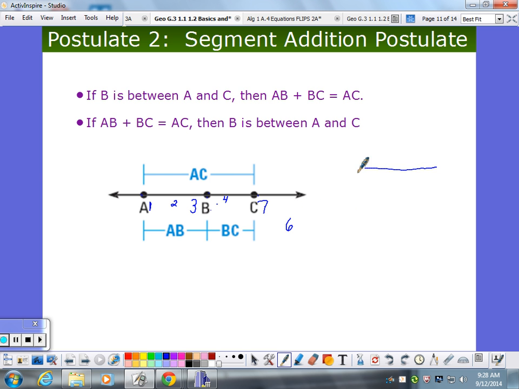So that just says, we're going to do a quick example here. I've got D, E, F. If I know this whole thing is 5, and I know this little piece is 3, what's this little piece? 2. Yep. That's the segment addition postulate.